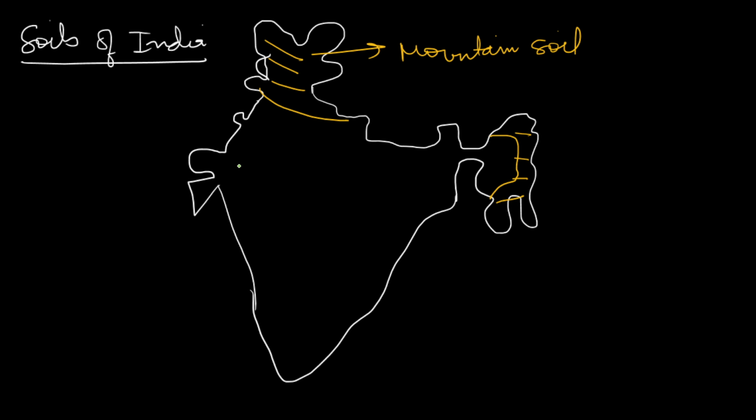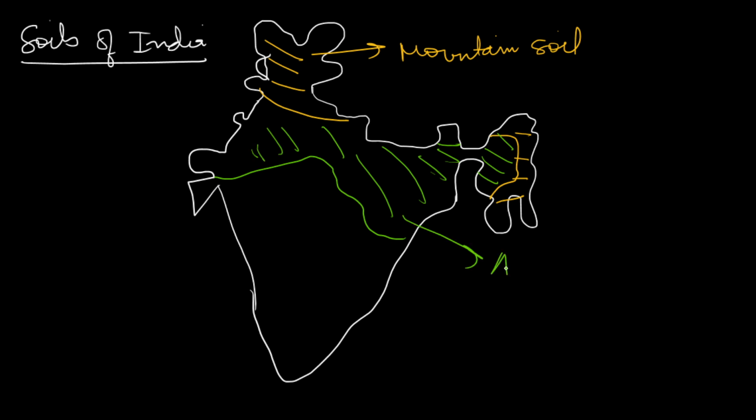You will find alluvial soil. It's major Gangetic plains, the Assam plains also. You will find alluvial soils. This is also in Sikkim. You will also find mountainous soil.